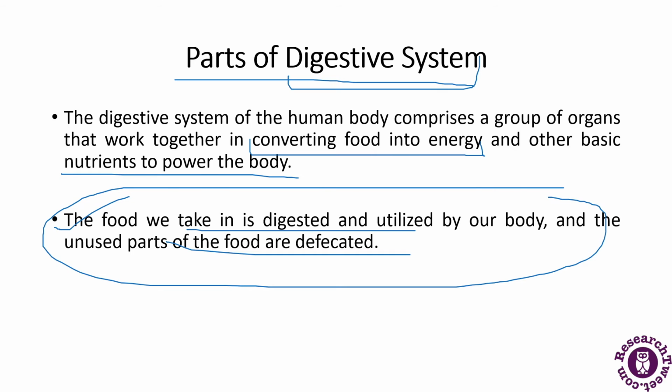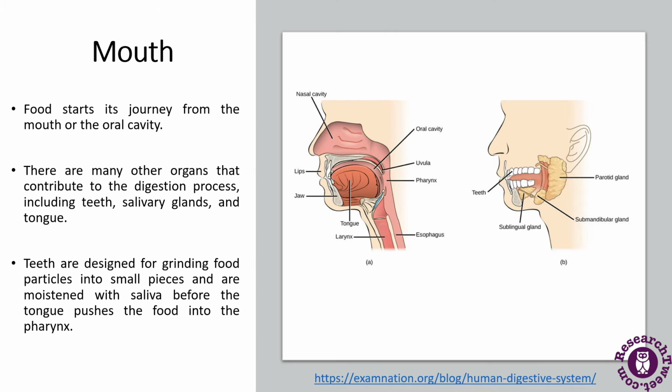So what are these organs? First we will be discussing the mouth. So mouth starts its journey from the food or the oral cavity. Mouth is also known as the buccal cavity. You can see here in this figure also there is an oral cavity which is being written. So it is a mouth. Mouth is formed by cheeks, lips and tongue and teeth. So there are teeth present in the mouth.